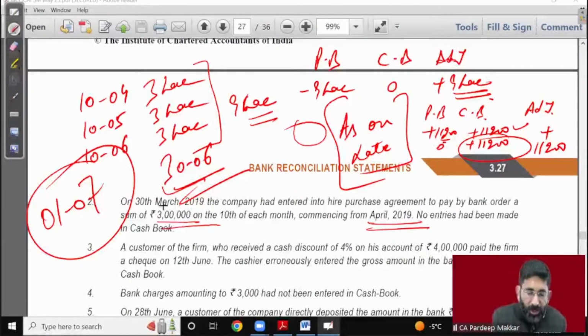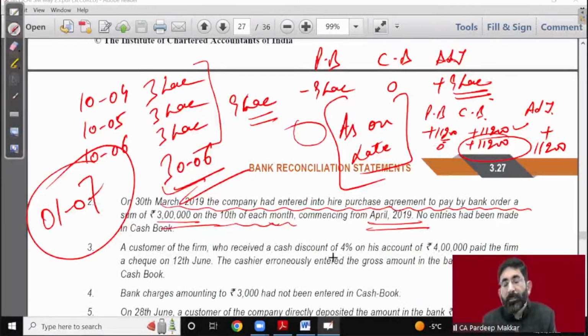Because he has mentioned that 30th of March, the company has entered into an agreement to pay by bank order a sum of rupees 3 lakh 10th of every month. Every month. So every month means for क्या होता है? क्या होता है every month का मतलब? That means for हर महीने.